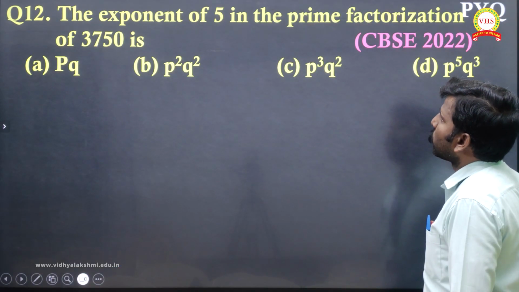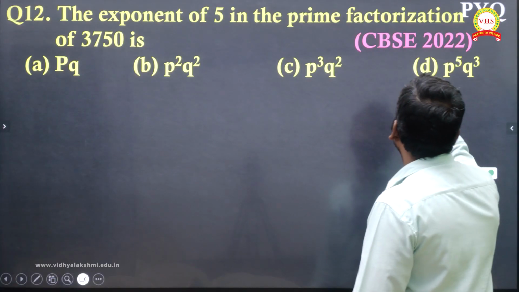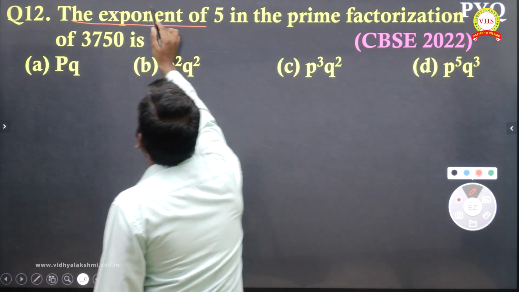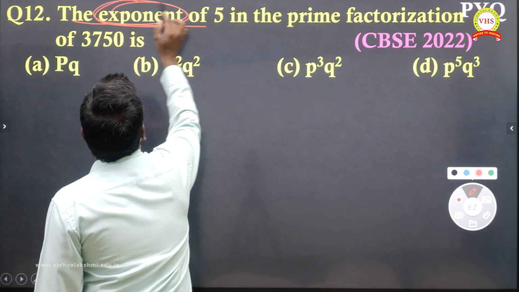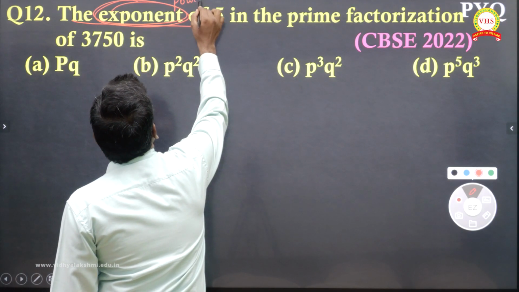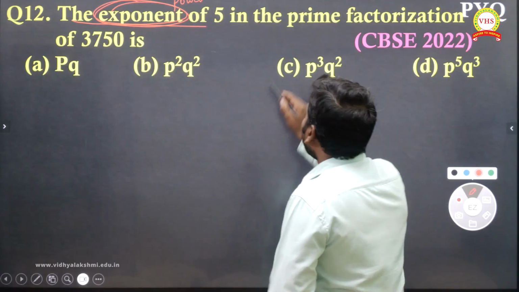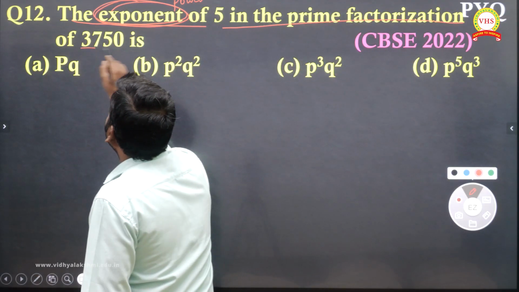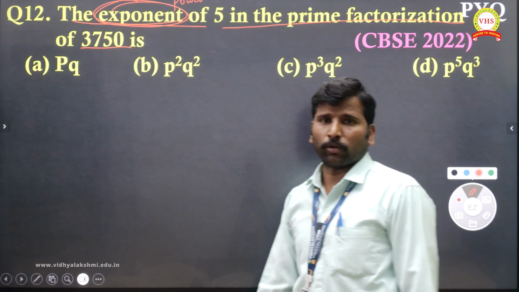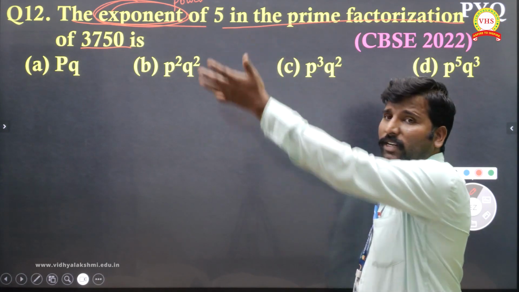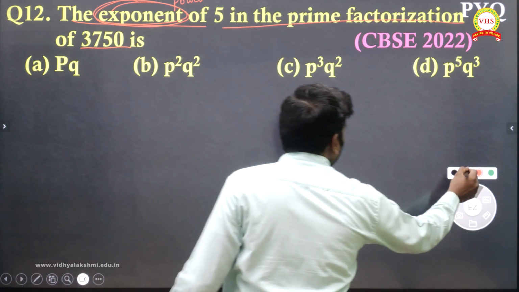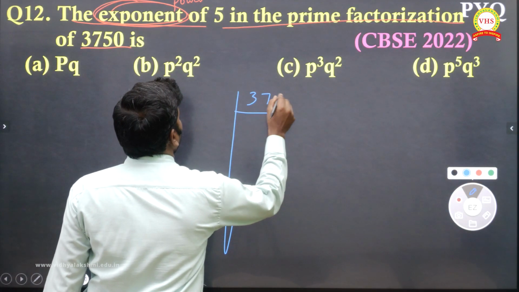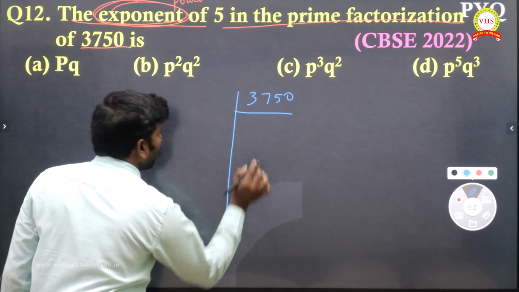Next, question number 12. This is also one of the board exam questions they asked. The exponent of 5 in the prime factorization of 3750. Exponent means power. What is the 5 power? That is what is asked. So just find the prime factorization.